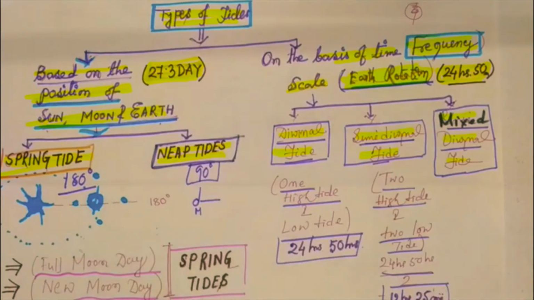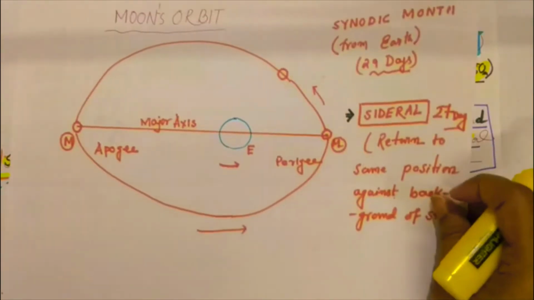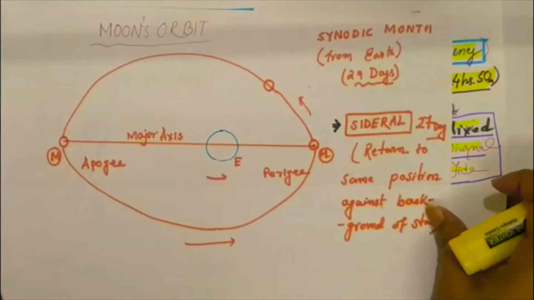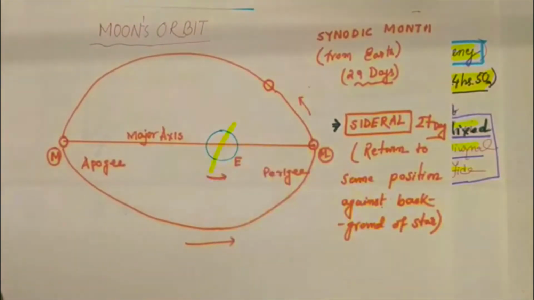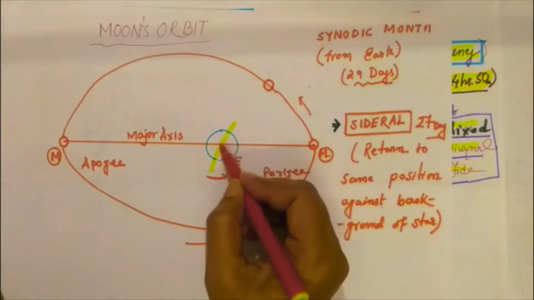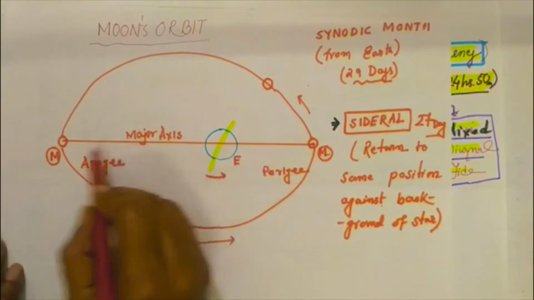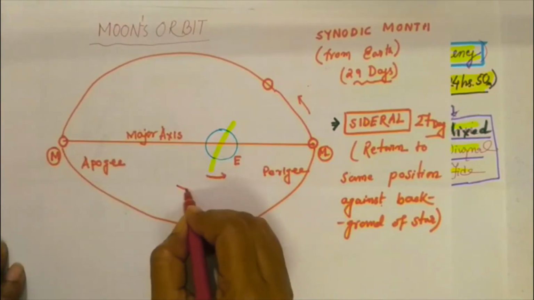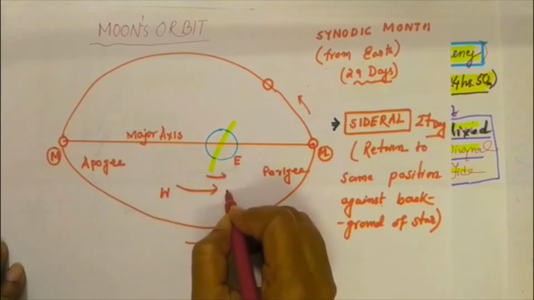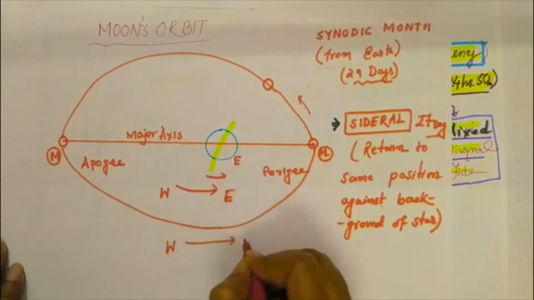So okay, first we have to explain the spring tide and neap tide. Before going to the spring tide and neap tide, we have to clear our idea about the moon's orbit. Suppose this is the moon orbit, suppose it's the earth, and this is the moon. Moon and earth both are moving from west to east. Both directions are the same.